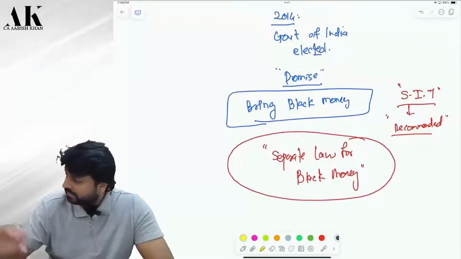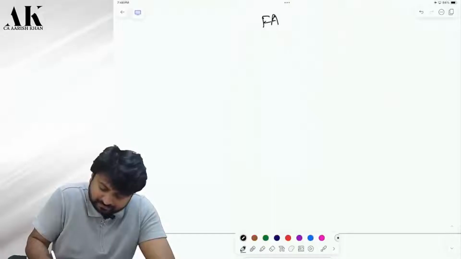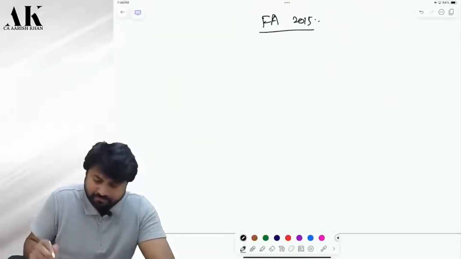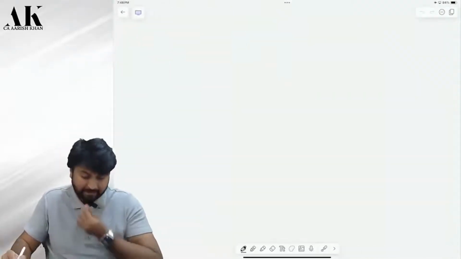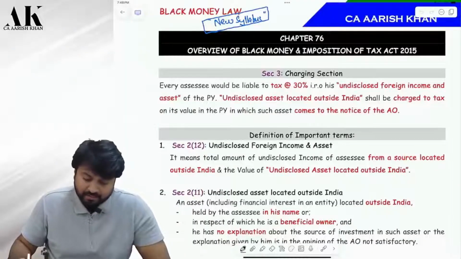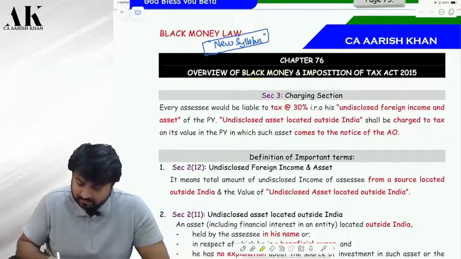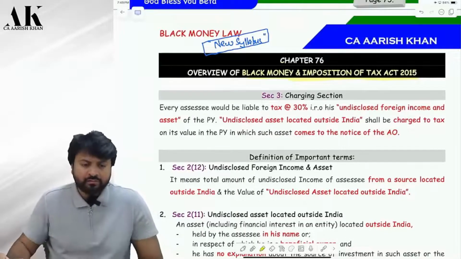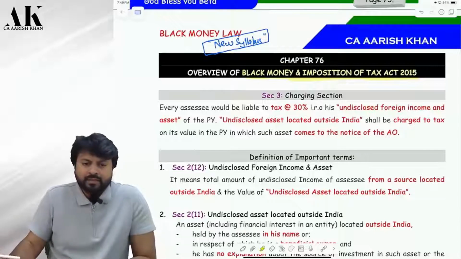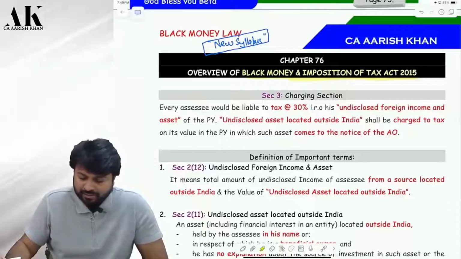So by listening to that, the Government of India in Finance Act 2015 made a separate law by the name called Black Money Law. So the name of this law is Black Money and Imposition of Tax Act 2015. This is the name of the law. What is the name of the law? Black Money and Imposition of Tax Act 2015. Are you clear? So this is the name of the law.